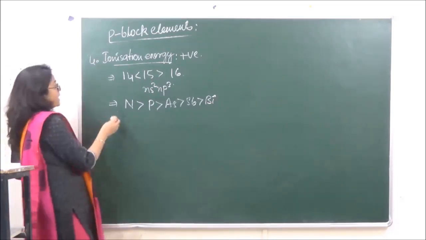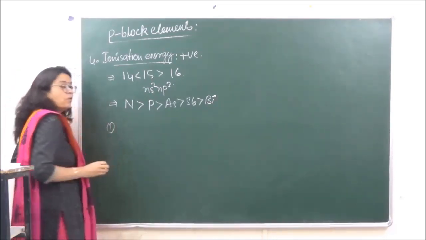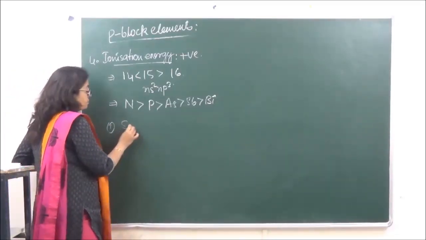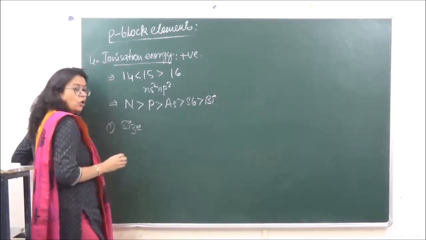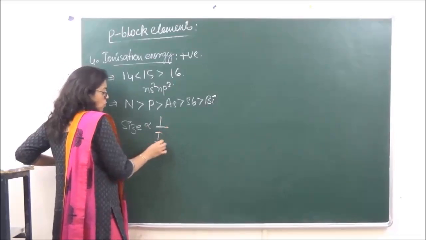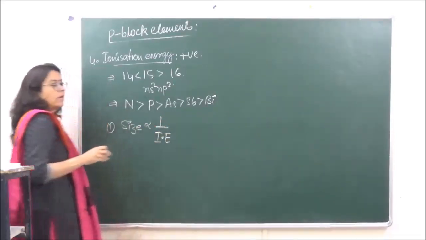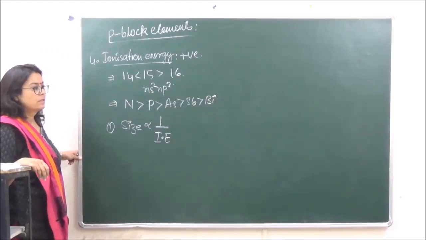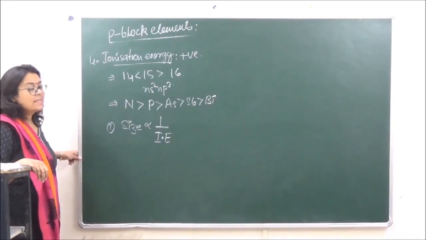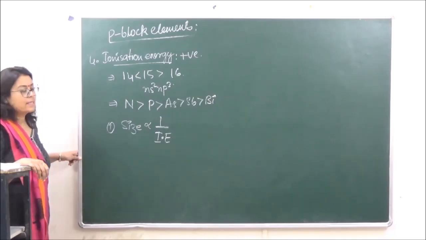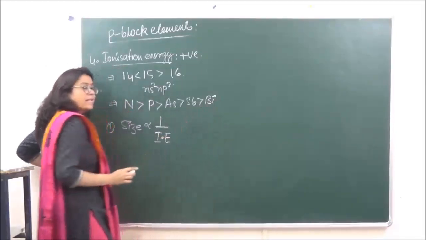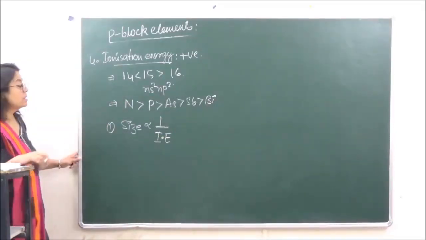We say that ionization energy depends upon the following factors. Number one, it will depend upon size. That's all you've done in class 11. So size is inversely proportional to ionization energy. More the size, lesser is going to be the ionization energy. And as we go down the group, the size is increasing, hence ionization energy is going to decrease.